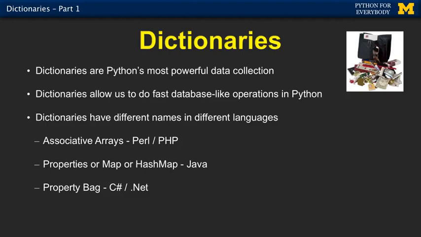Like I said, this concept of dictionaries has many different names in many languages, like hash maps in Java, or property bags in C#, or associative arrays in Perl or PHP. But they are the same thing. They're memory-based key value stores. So the whole idea of these collections is they have more than one thing, but what changes is how you put stuff in and how you get stuff out.